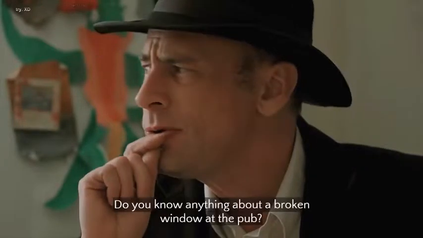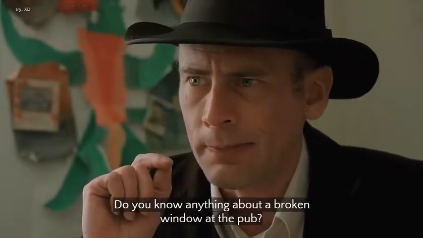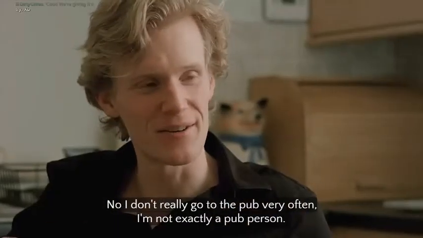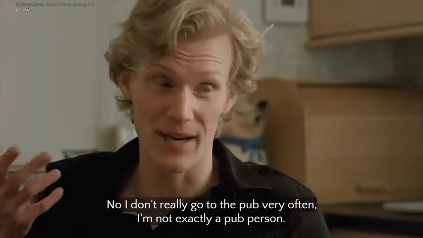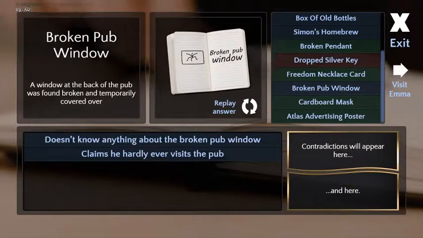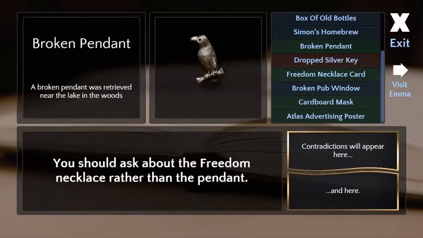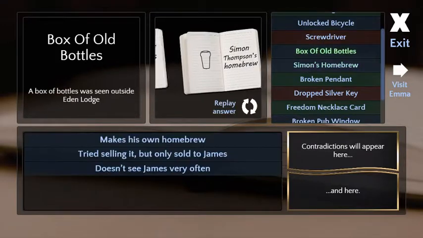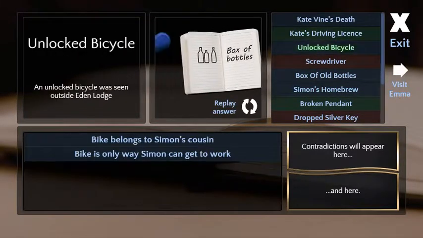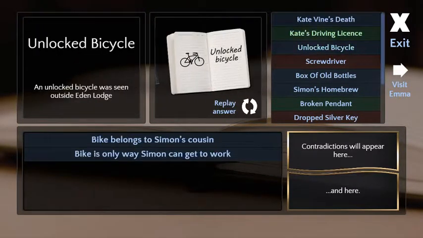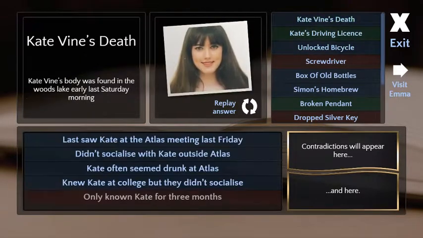Do you know anything about a broken window at the pub? No, I don't really go to the pub very often. I'm not exactly a pub person. What? I thought you just said you go there. You go drinking with people all the time and you have a homebrew. You brew your own beer. Why would you not go to a pub? Yeah, this guy is shady. Everyone is so shady. Exactly.